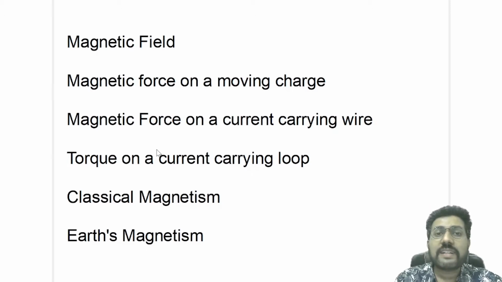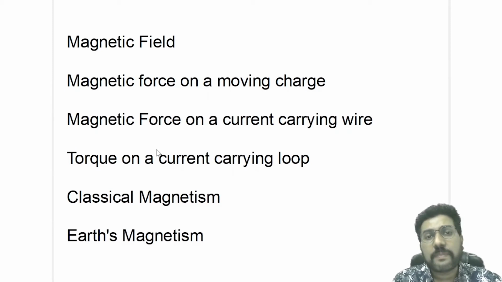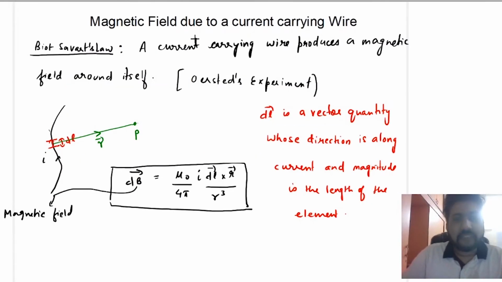Okay, so now let's start with today's class. In today's class, we'll be starting with the first chapter and that is magnetic field due to a straight current carrying wire, and we'll start with Biot-Savart's law. So we'll start this topic with